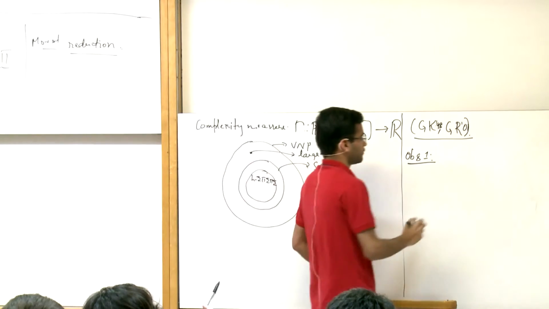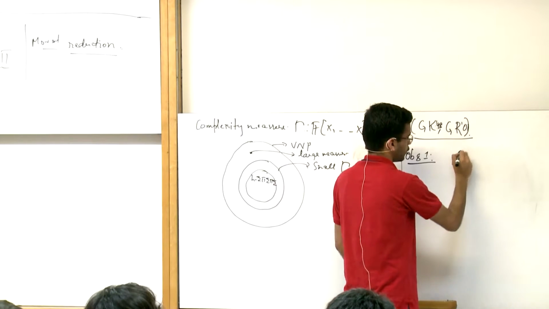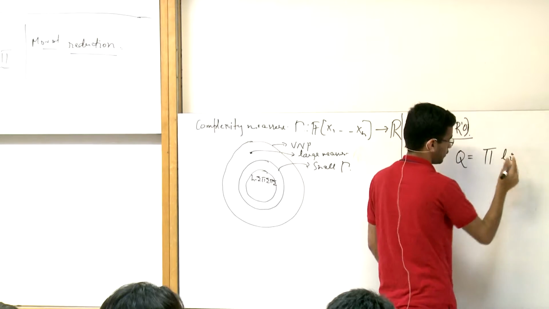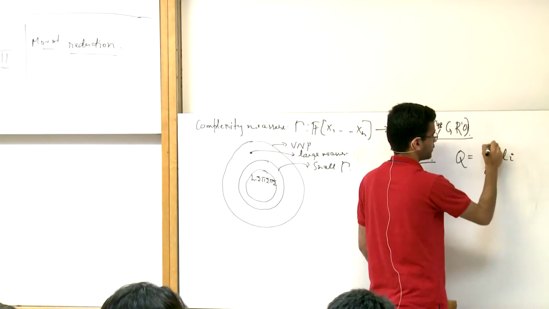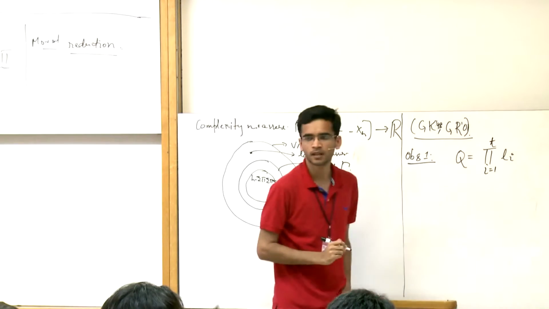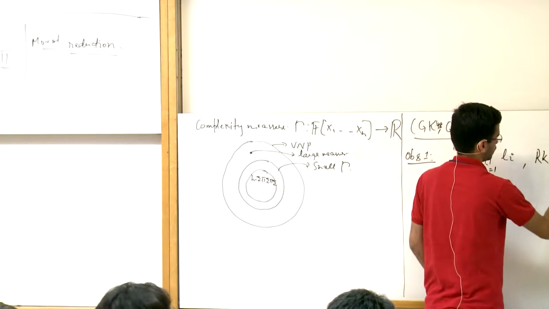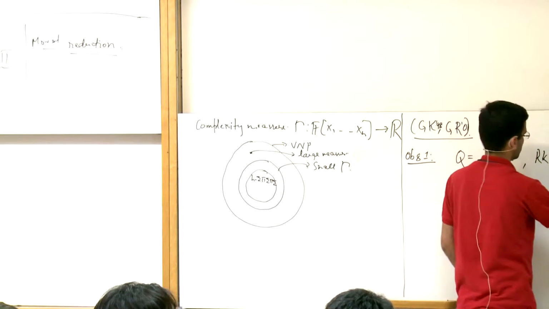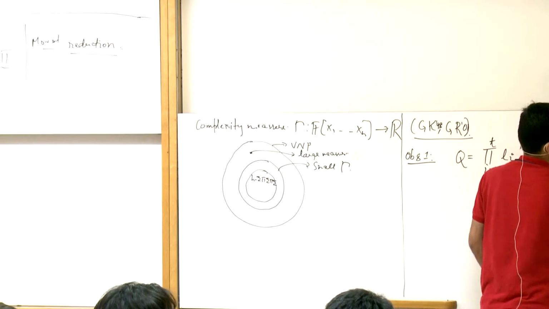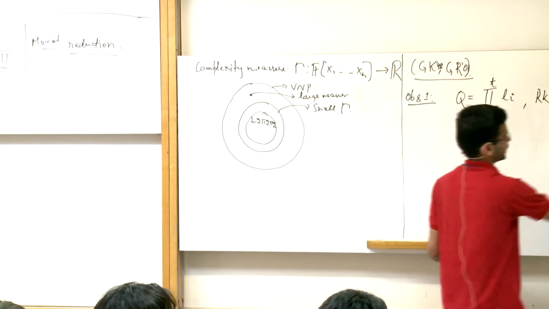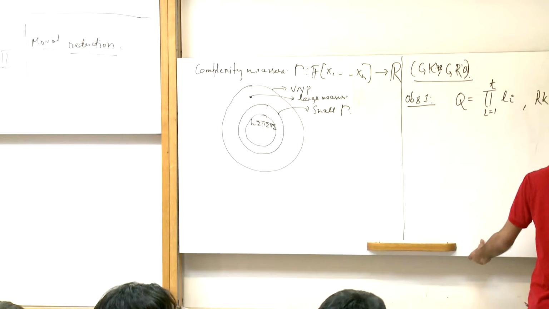Alright, so the observation is the following. Let's take a polynomial Q which is the product of linear forms, affine forms, and let's say that there are T of them, such that the rank of L1, L2, and so on is equal to R. Or let's use tau for this.